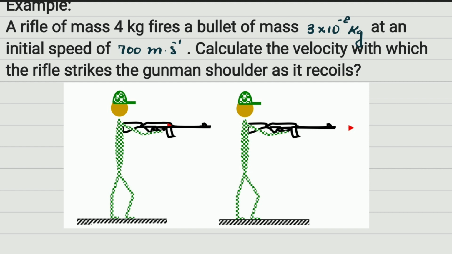Now, what is going to be the system for us? The system is going to be the rifle and the bullet. The rifle and the bullet is what is important for our system. So the man is not part of the system. The man is there, he is holding the rifle, but we are not going to be doing anything with the man. It's outside the system. Okay, so the system is going to be the rifle and the bullet.